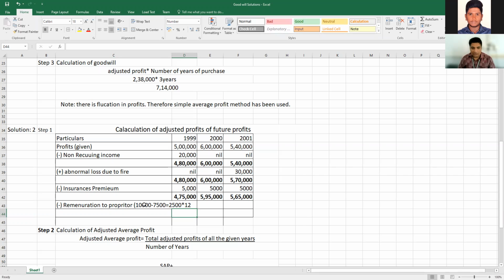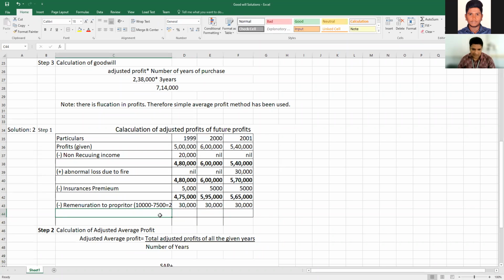So don't write the actual amount, write only 2,500 like that. So 2,500 per month is being received. So 2,500 per annum, how much will you get? Into 12 months, you will get 30,000. So any doubts, my dear students here? If you have any doubts, kindly ask me, okay?